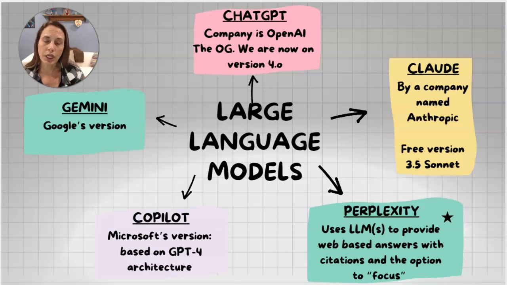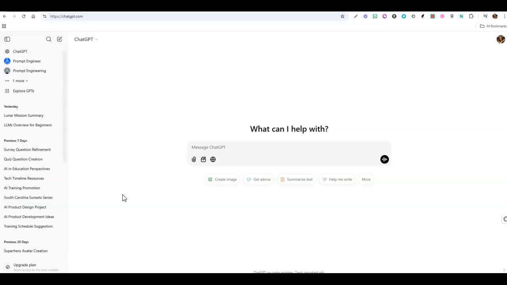So actually, ChatGPT has something that is similar to that called a canvas. So the intricacies of each of these obviously will look a little bit different. I don't want to dig too much into the weeds. You'll get an opportunity to play around with this and have some time to experiment with them. But for just an overview, I want to show you what each of these LLM interfaces look like so you can get familiar with it. So let's do that now. We'll start with ChatGPT. So here we are at ChatGPT. You can see the URL where I am to get to this page.